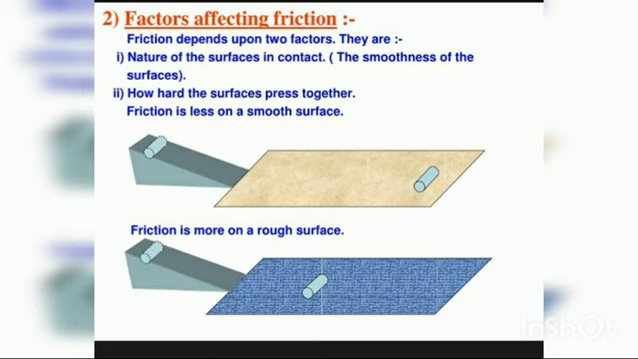So one more: the force of friction will increase if the two surfaces are pressed harder. You will have experience of dragging a mat when nobody is sitting on it. When a person is sitting on it, it will be a little bit heavy to pull it, isn't it? So that is one experience. And moving a heavy box from one place to another is also easier if it is on a smooth surface; otherwise it will be a little bit tough to move it.